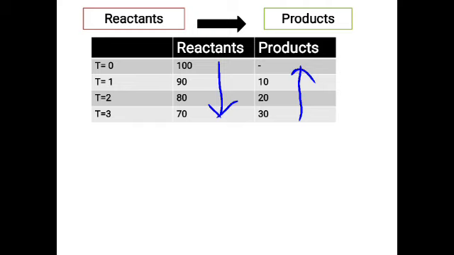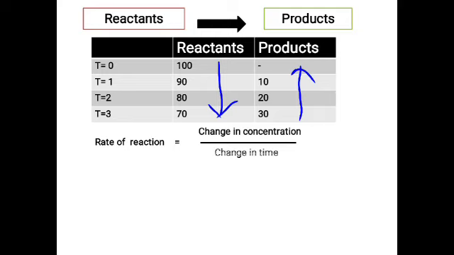Okay, so we don't use speed here. What we use instead is what we call the rate of the reaction. So I said, if you are able to measure the change of the reactant with respect to time, or the product with respect to time, that is what we call the rate of the reaction. So the rate of the reaction is the change in the concentration with respect to time. Okay, so you can define this rate of the reaction in terms of reactants, plus you can define it in terms of the product.